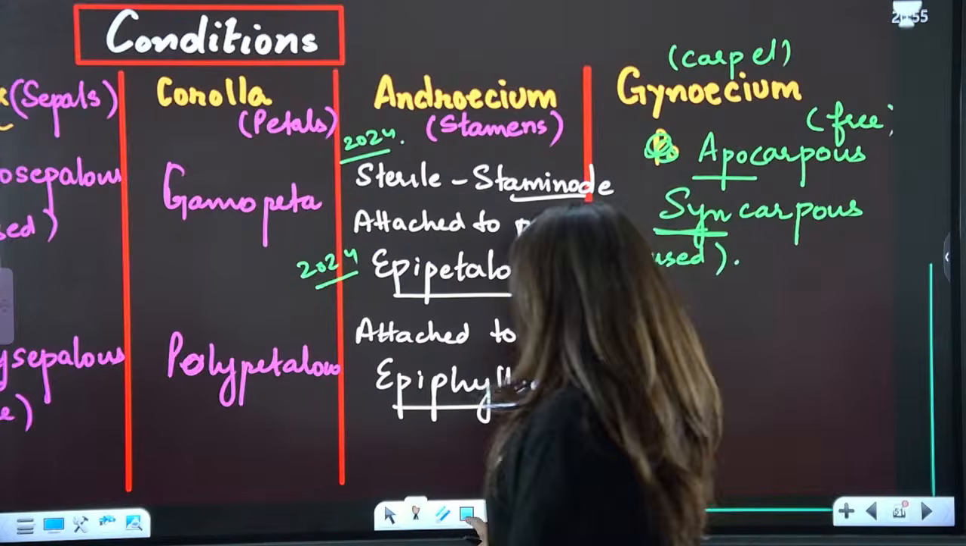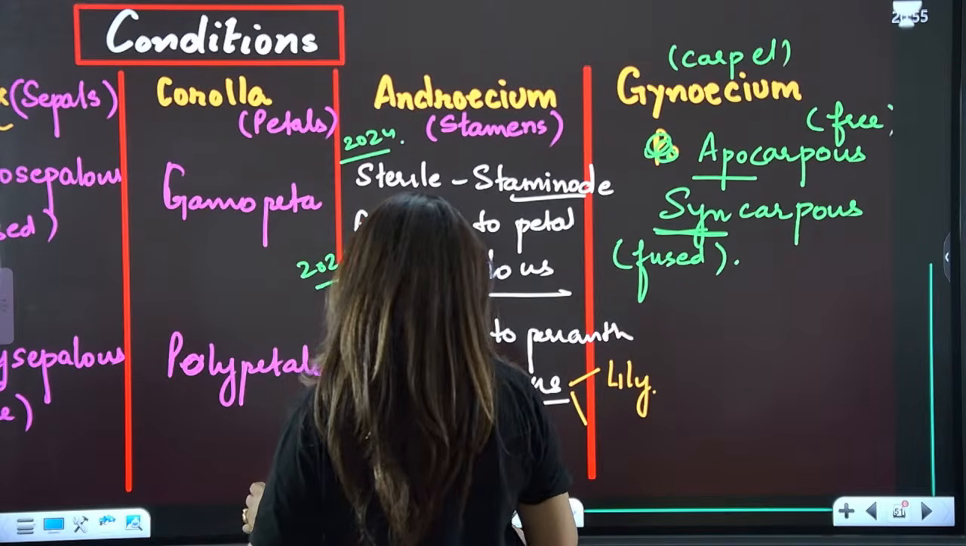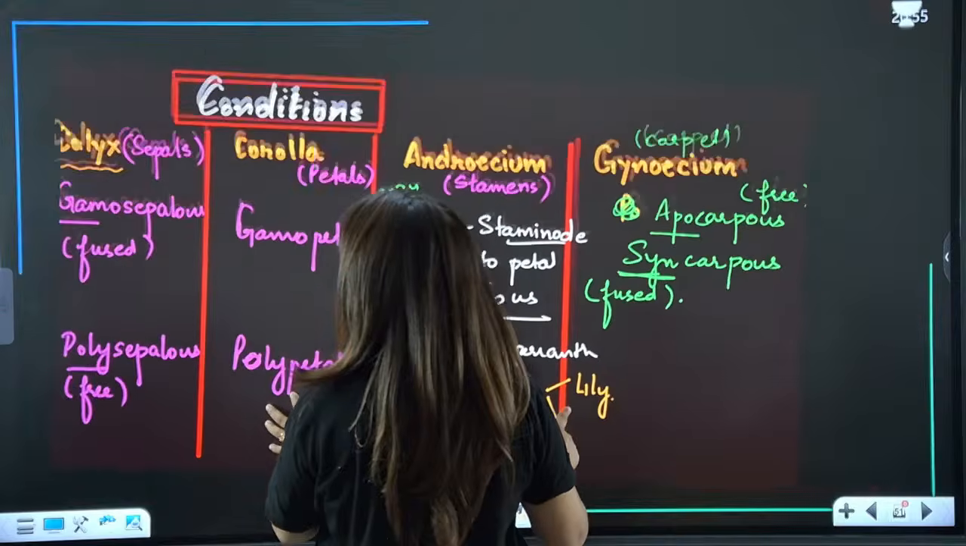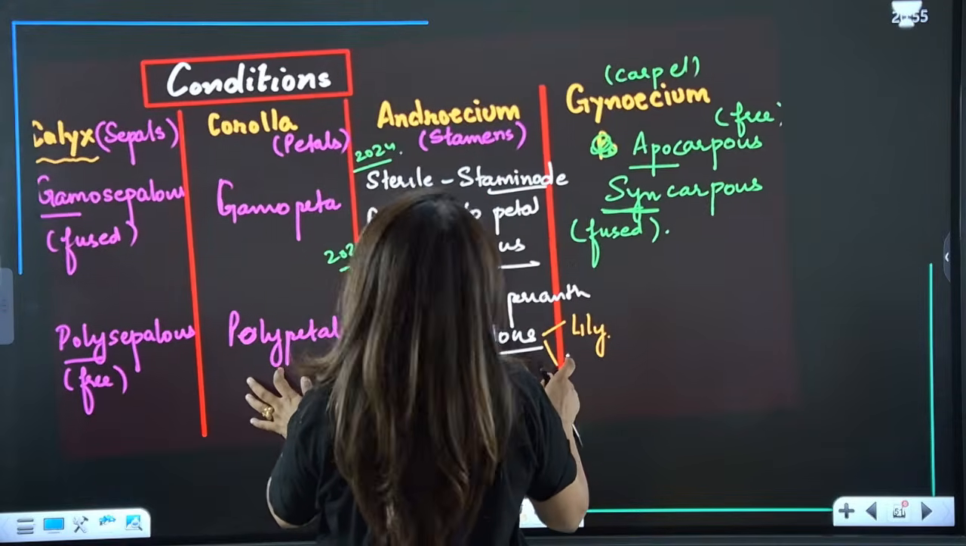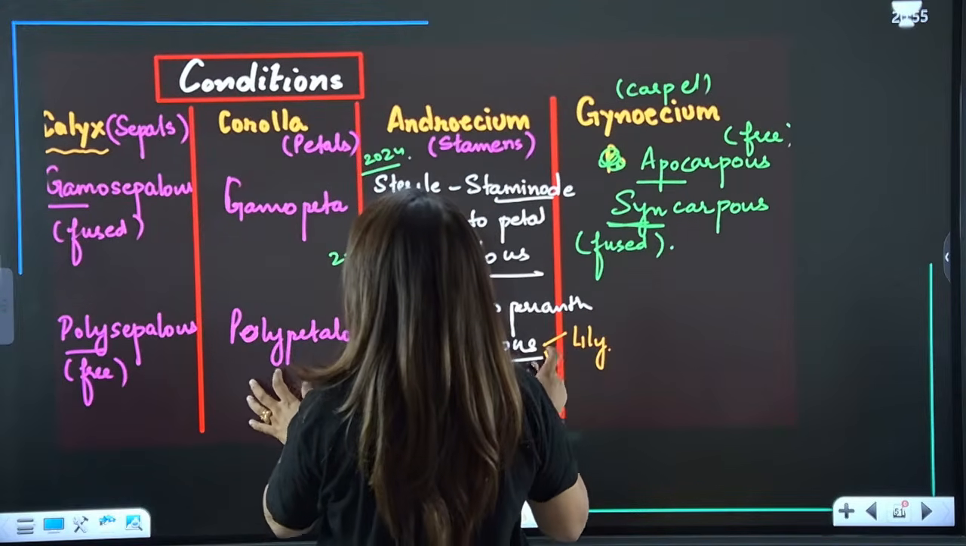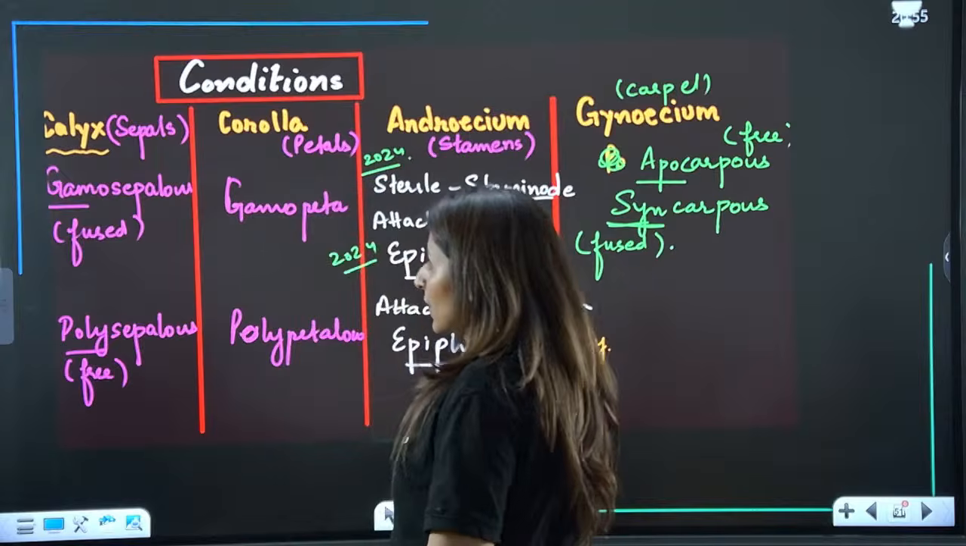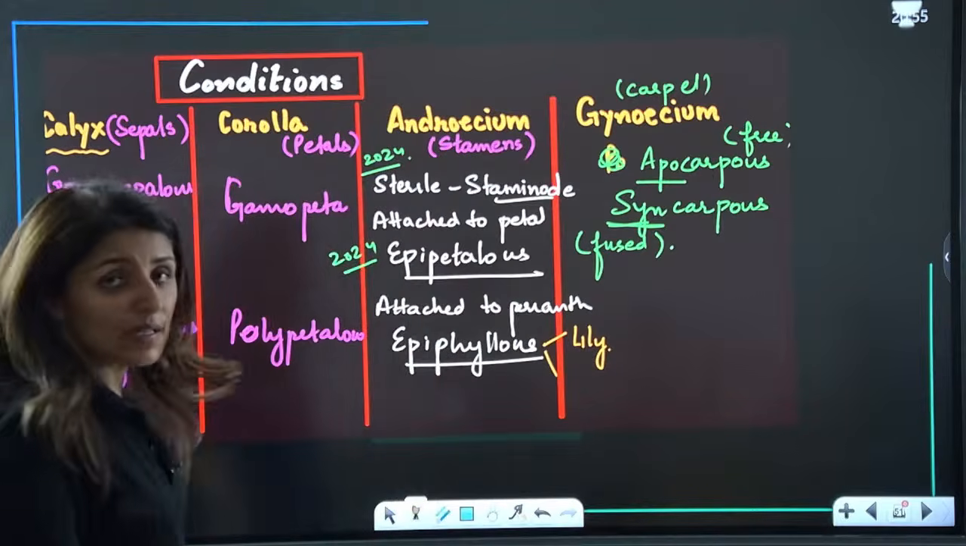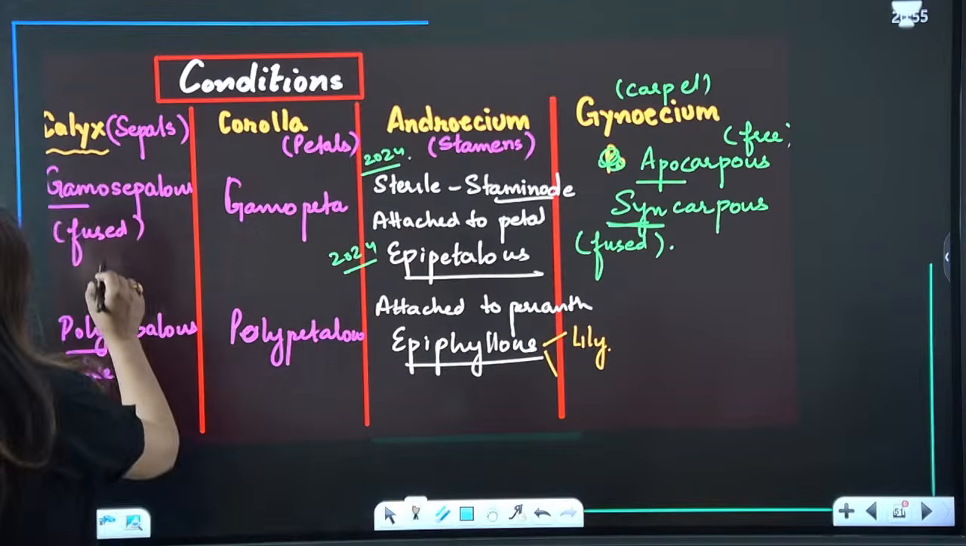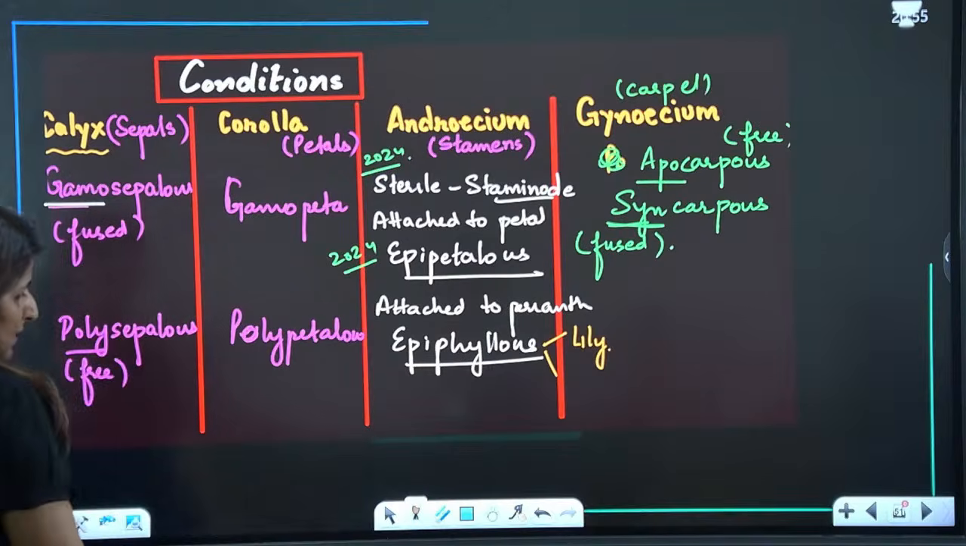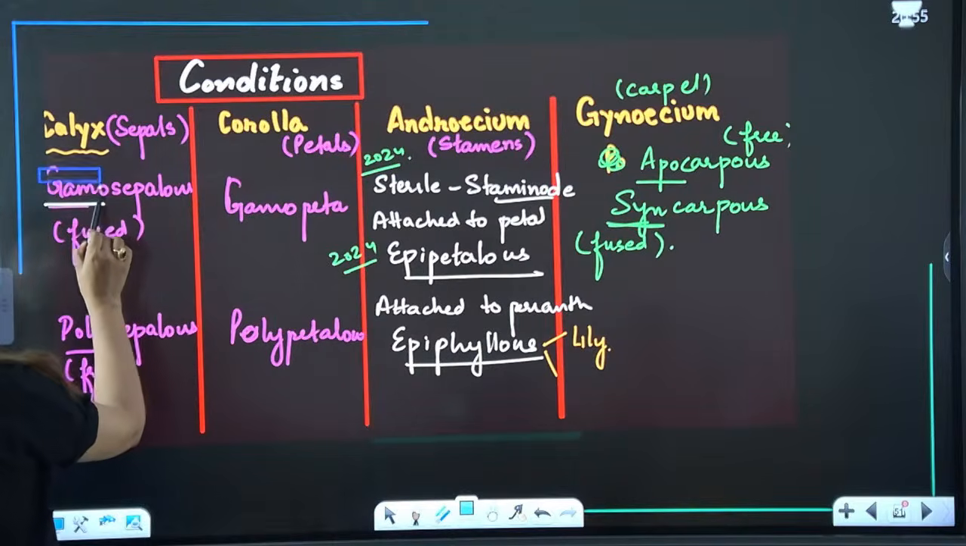Now guys, we are going to discuss some conditions here regarding petals and sepals. Let's talk about these conditions and their examples. Talking about sepals: if the sepals are fused, we use the term gamosepalous.